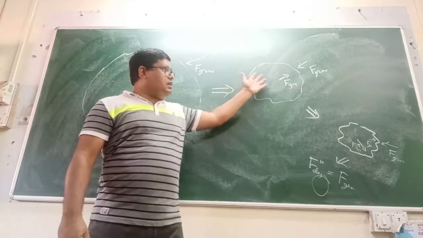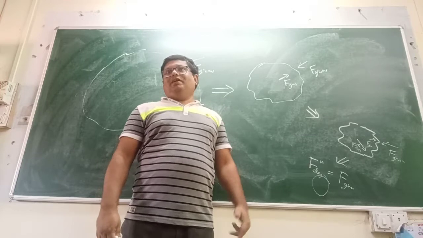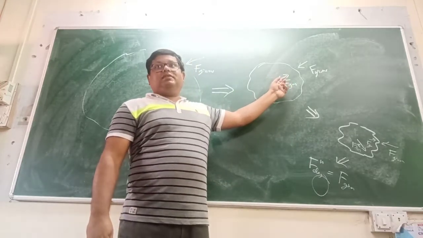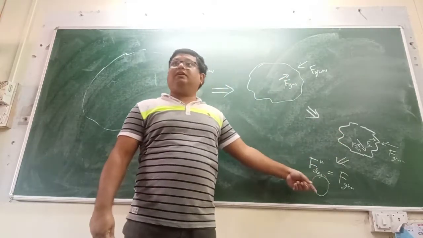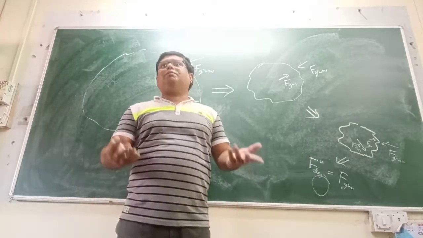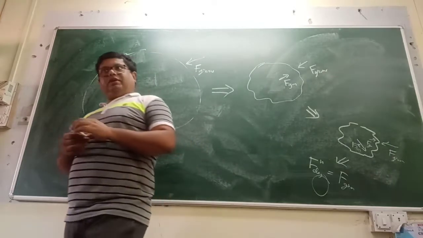This is a normal star, this is a white dwarf star, this is a neutron star. The fundamental difference is the opposing force. Here gas pressure, here electron degeneracy pressure, here only degeneracy pressure due to neutrons. What about the protons? This I will discuss when I talk about the neutron star. Okay, any question?